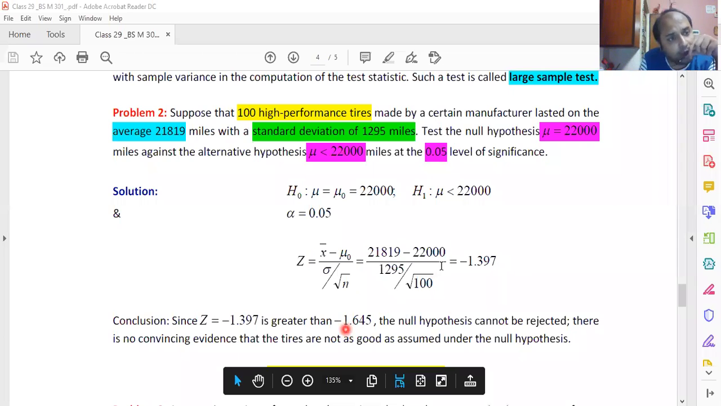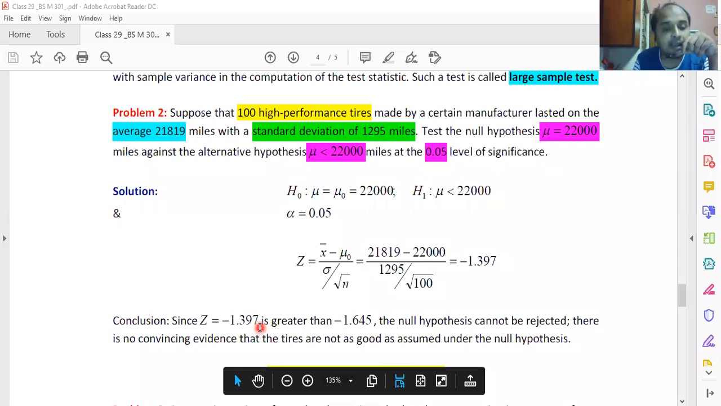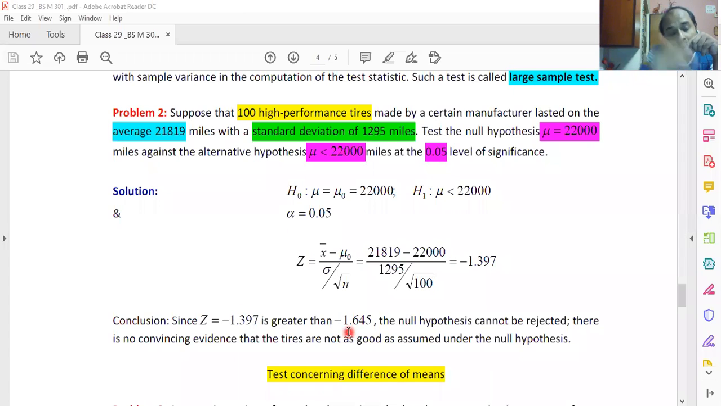But if the value is positive, then we can compare it with 1.645, not minus 1.645, because every positive value will be greater than that, and that will not be the correct analysis. So positive will be compared with positive and negative will be compared with negative. Therefore, since a negative value has come, we are comparing it with a negative value. Since at alpha equal to 0.05 the Z alpha is 1.645, we are considering its negative counterpart, minus 1.645, because we have got a negative value.